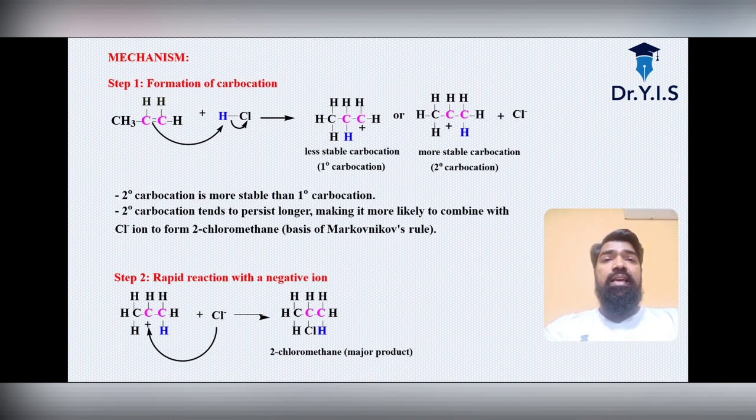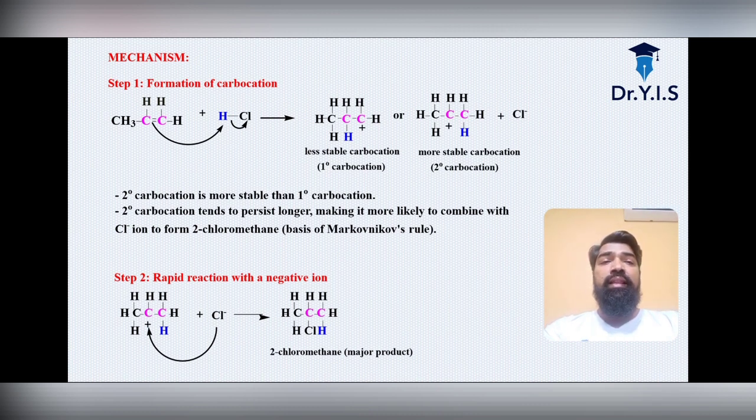So CH3CH=CH2 will react with HCl. The carbon atom will donate to form the less stable carbocation, that is the primary carbocation, and the secondary carbocation, that is the more stable carbocation. Why is the carbocation more stable? Because the secondary carbocation is more stable than the primary carbocation. Because it tends to persist longer, making it more likely to combine with the chloride ion to form 2-chloropropane. Yes, we have already seen the basis of Markovnikov's rule.